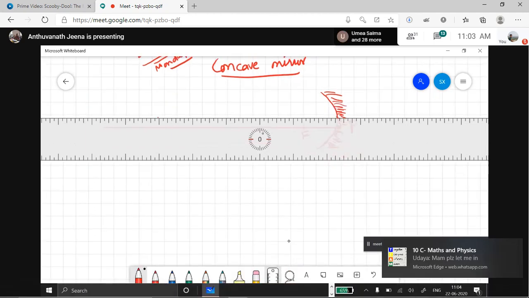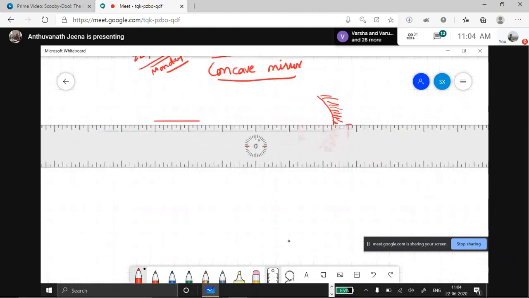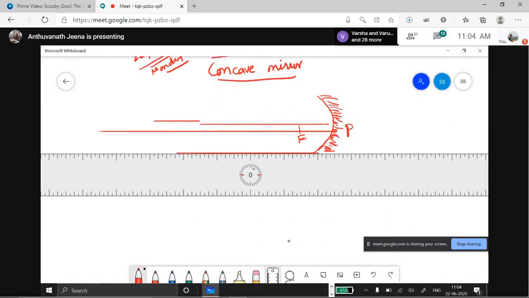Suppose if you draw one more ray like this, which is parallel to the principal axis, after reflection it will converge in one point. That point is called F. That point is called principal focus. Repeat, Abhijit.